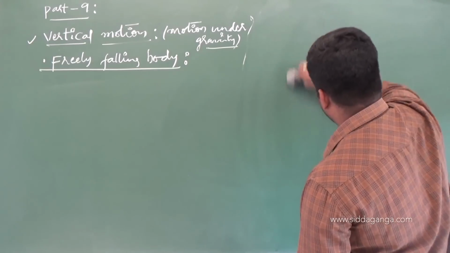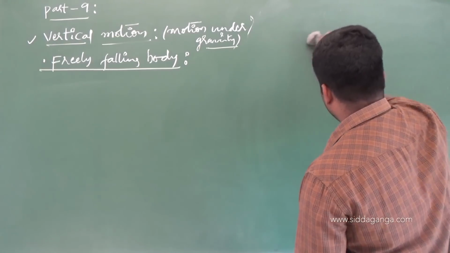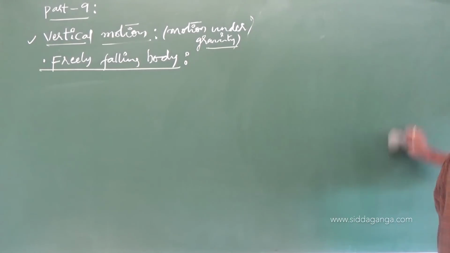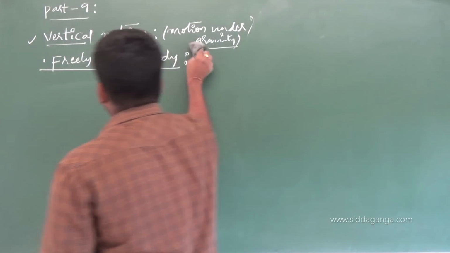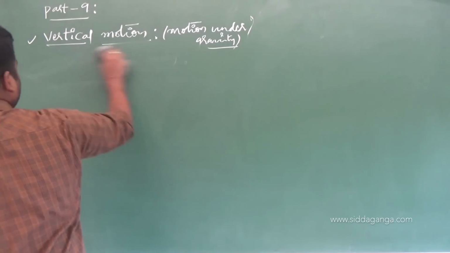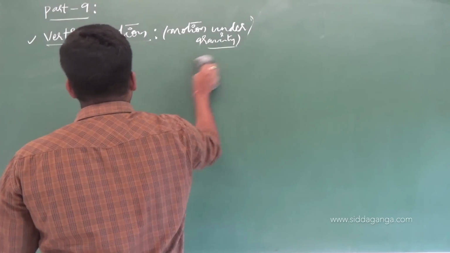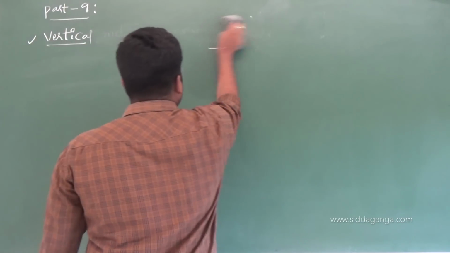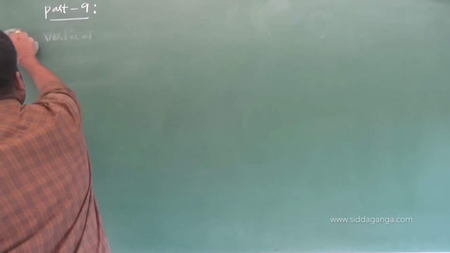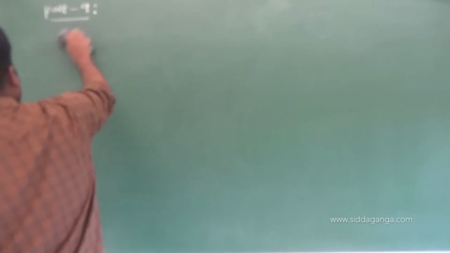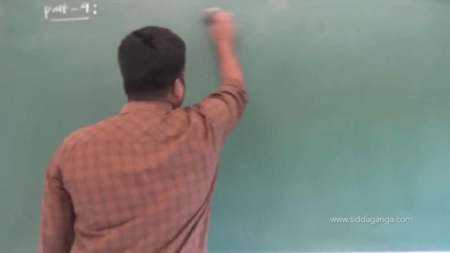Now, we will see the vertically projected body. I told you under two headings we have to study here. One is the freely falling body, the other one is the vertically projected body. Vertical motion, and one more heading is what? Vertically projected body. So, we have to study.